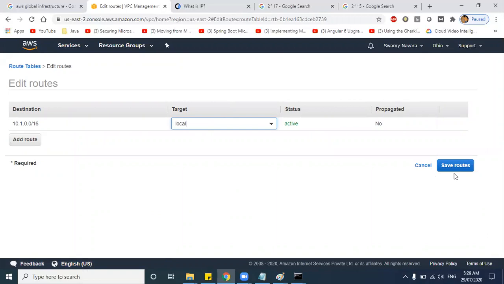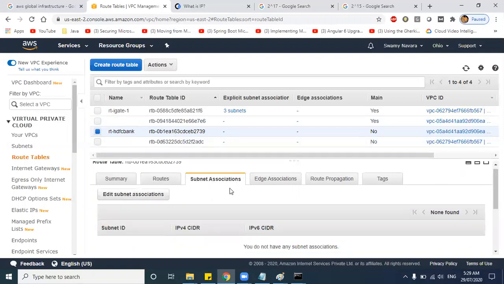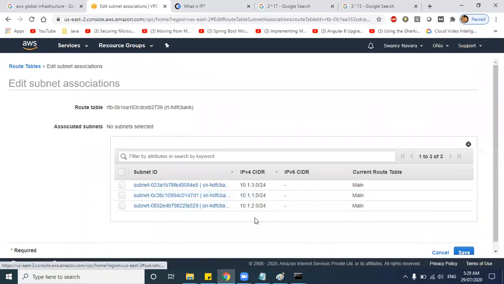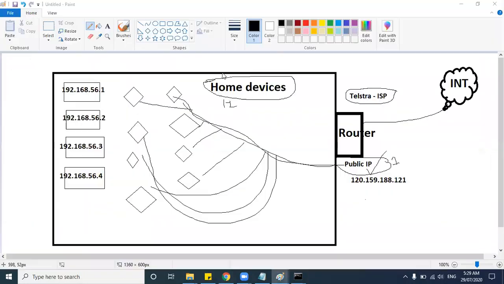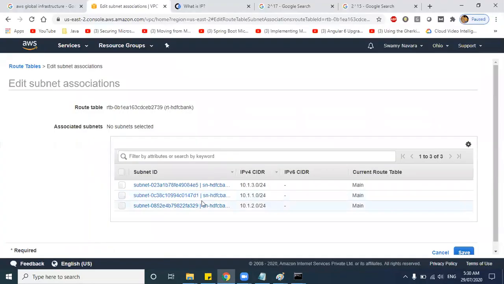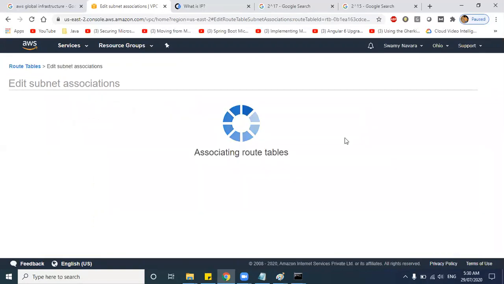And before doing this one, you need to do subnet association, guys. So for which subnets this route table will be used. So click on subnet associations, click on edit subnet associations. You're telling all these 3 subnets, this one, this one, and this one, to be mapped under this route table. So associate, these subnets are now associated. Just save this one.